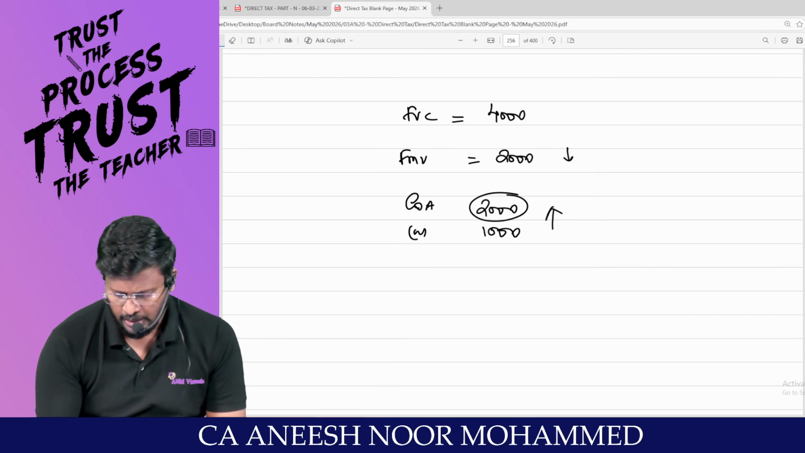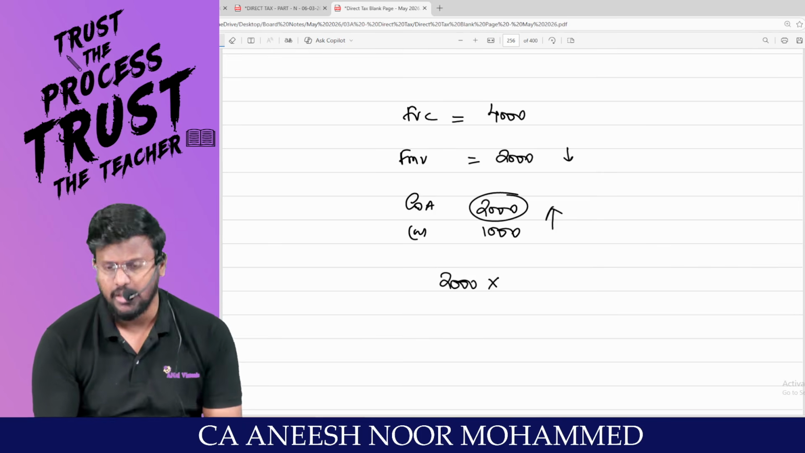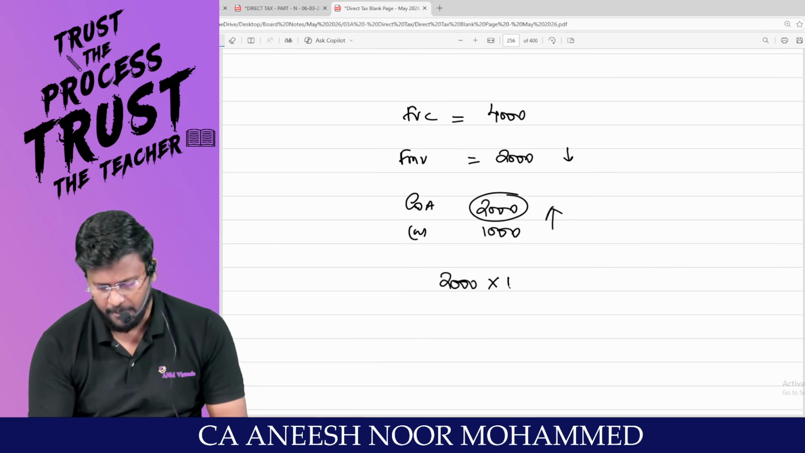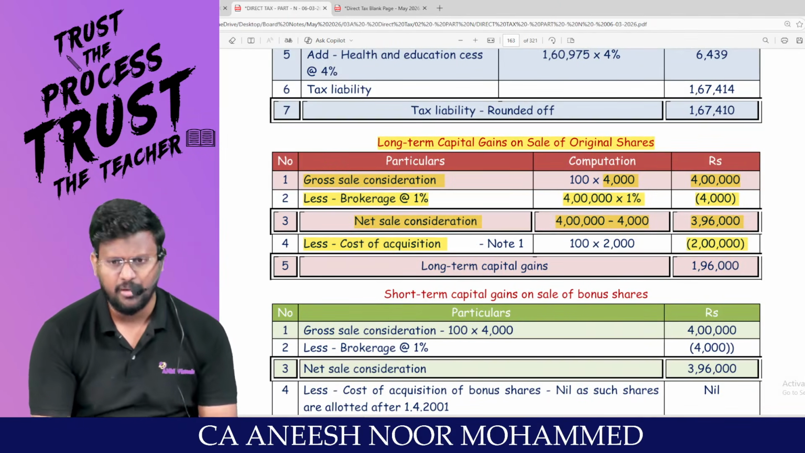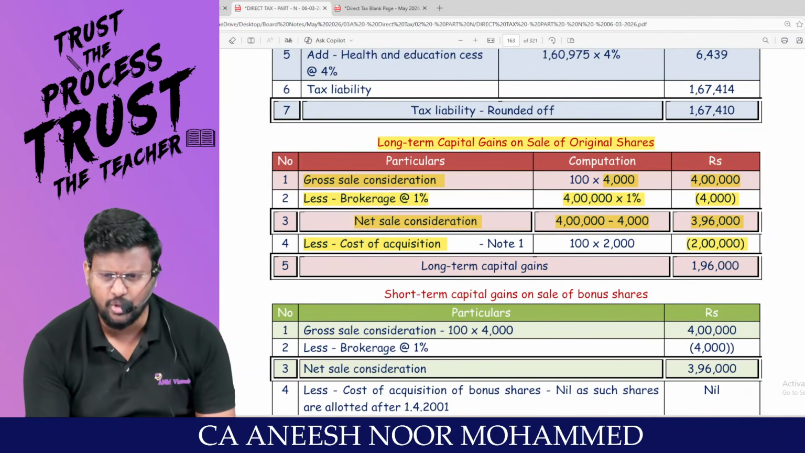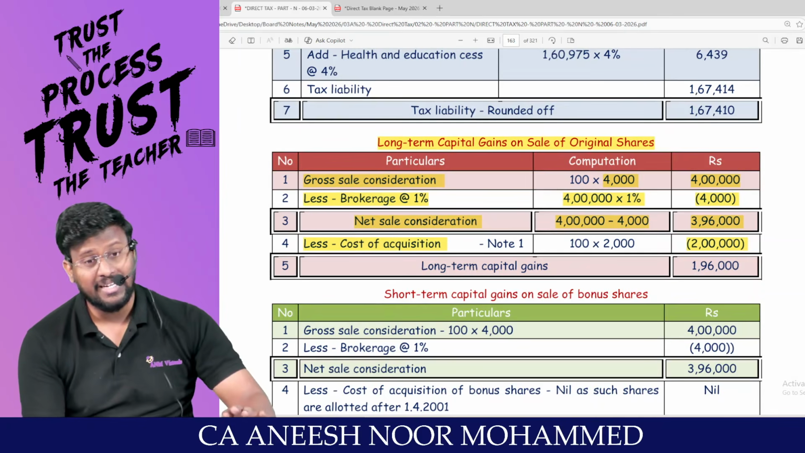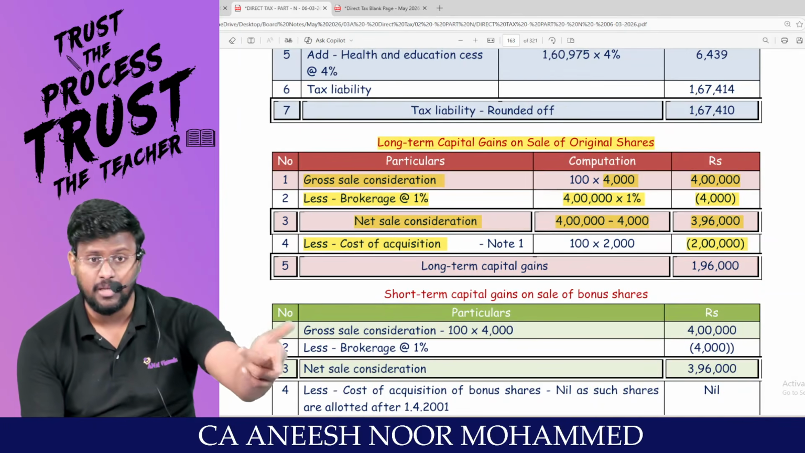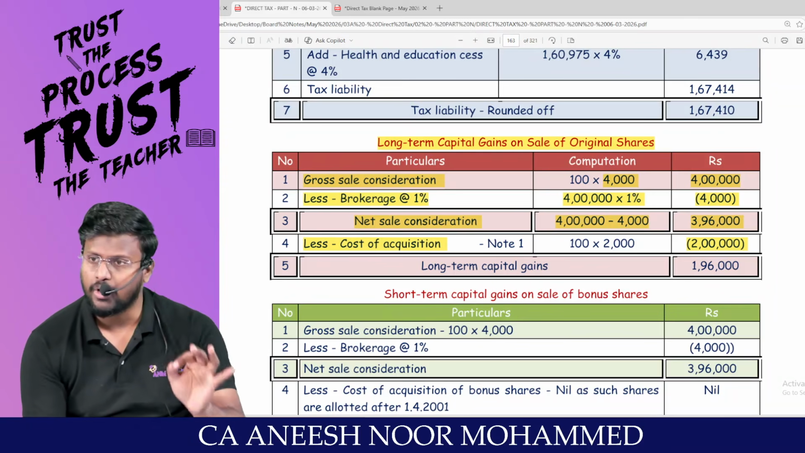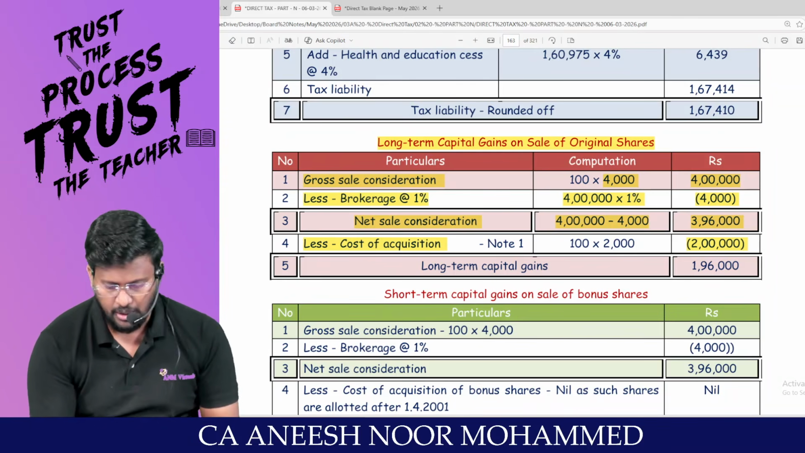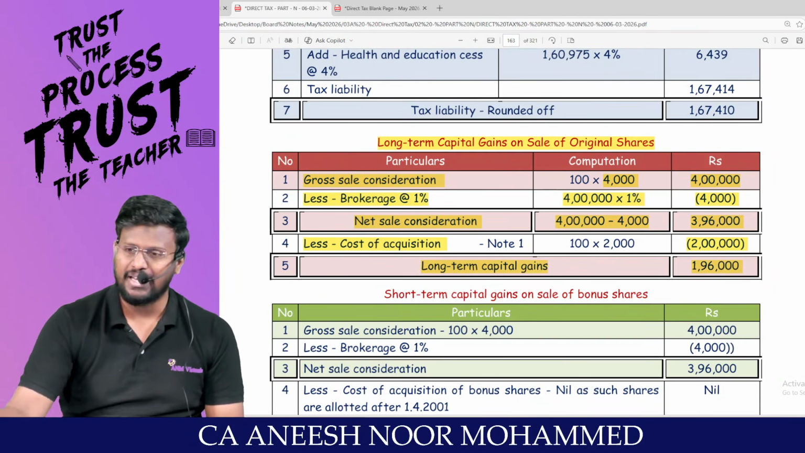Am I right? This 2,000 into how many shares? 100 shares should be the cost of acquisition, because now there is no question of indexed cost of acquisition at all. Even at the time of calculation of tax liability, don't apply indexed cost of acquisition, because that is applicable only for land and building. Am I right? So the long term capital gain is 1,96,000.